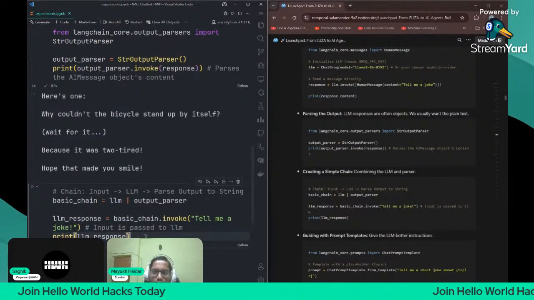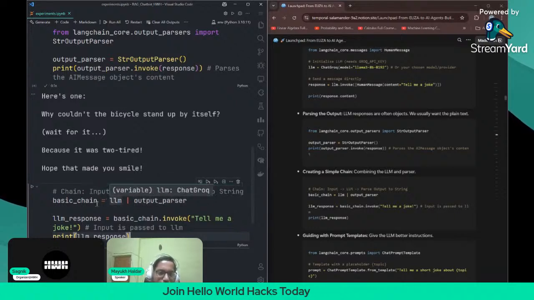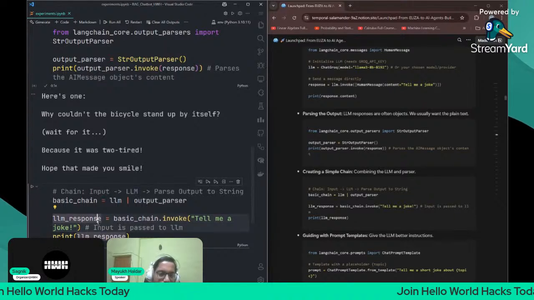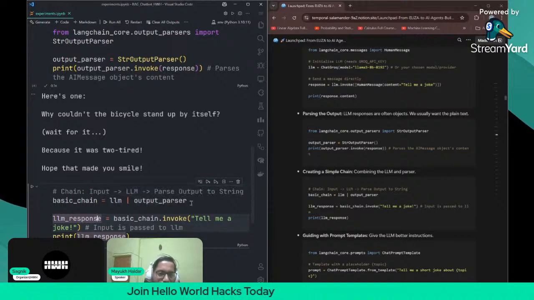Now this one is nothing but the basic chain: the LLM, and then it will go to the output part. So what is happening here? You're giving the input. Here we give the input, "tell me a joke." This input will go to the LLM object, and then to the output parser object, and then to the final basic chain.